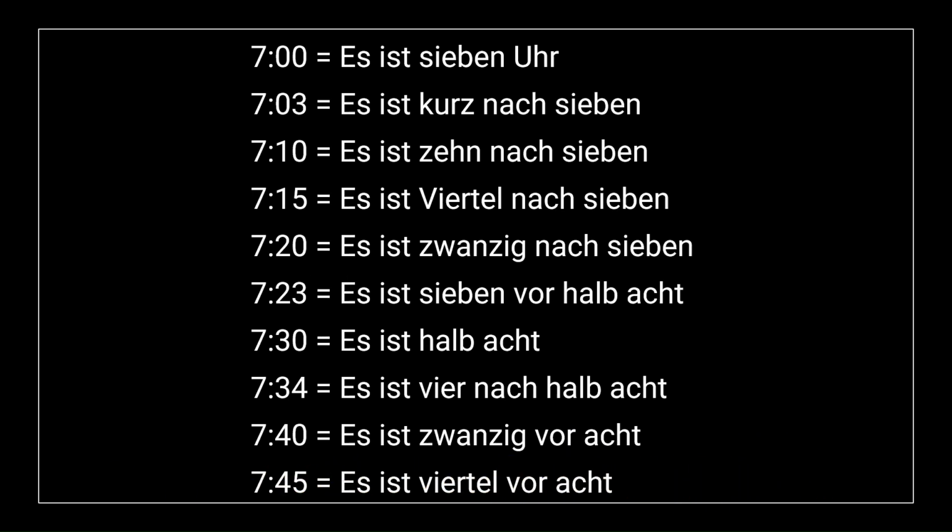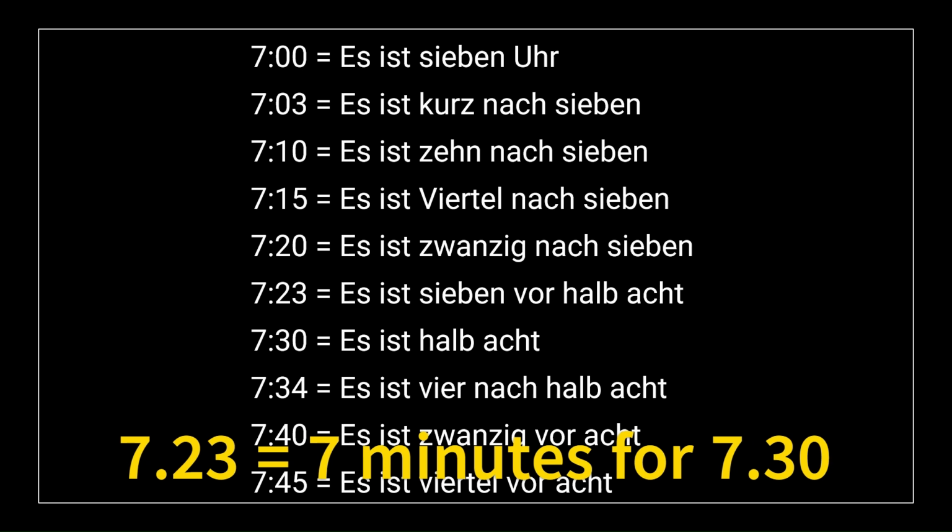Now let us just summarize our learning. How do you say 7 o'clock? Es ist 7 Uhr. 7:03. Es ist kurz nach 7. 7:10 as es ist 10 nach 7. 10 past 7. 7:15 as es ist Viertel nach 7. 7:20 es ist 20 nach 7. 7:23 es ist 7 vor halb 8.